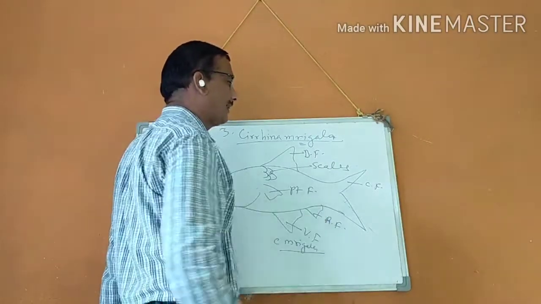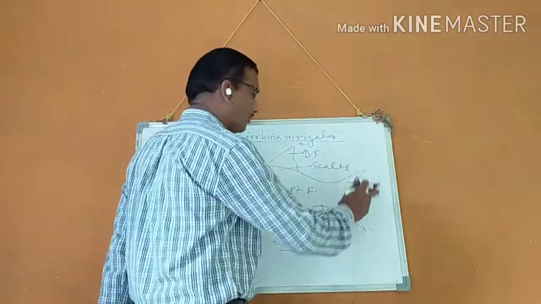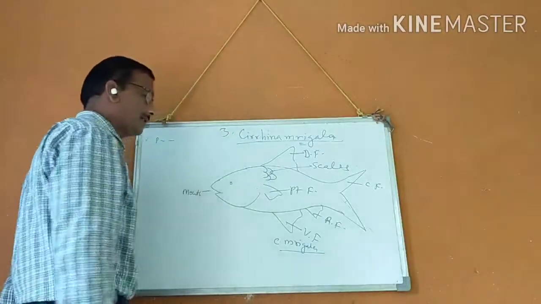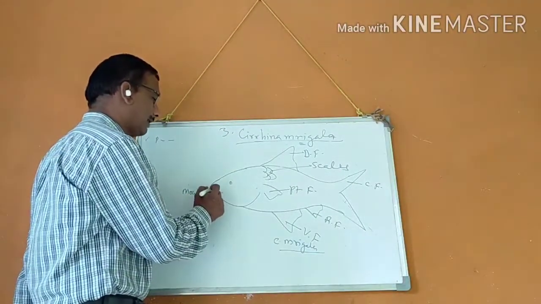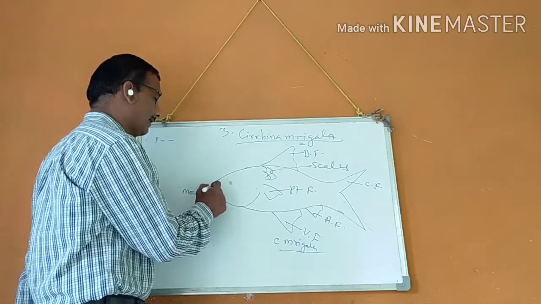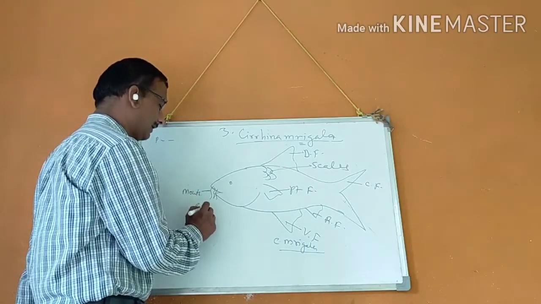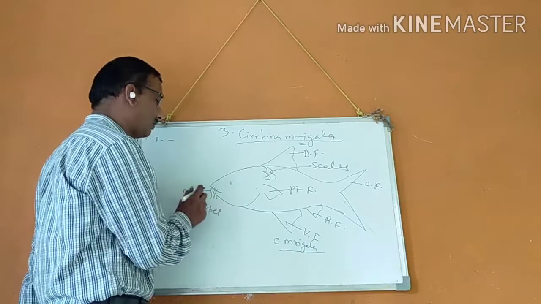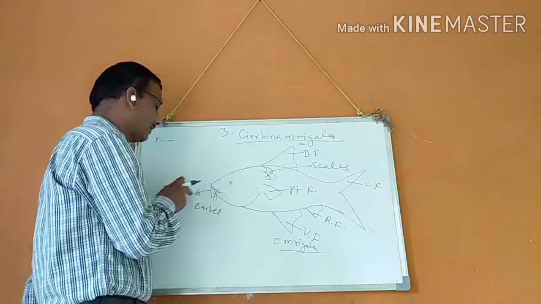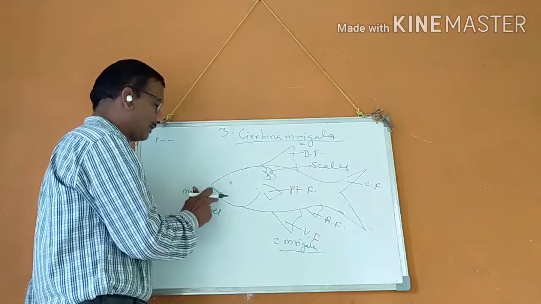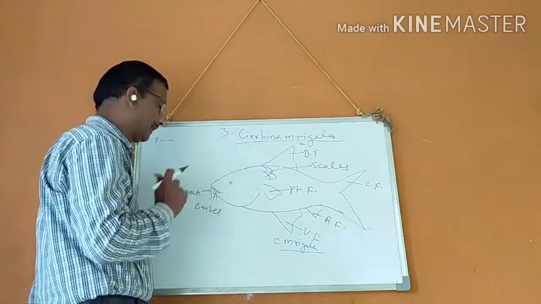Caudal fin is divided into two, the upper lobe and lower lobe. Yes, eye small, and that is the mouth, upper jaw large and lower jaw small, because it is a water feeder, and presence of